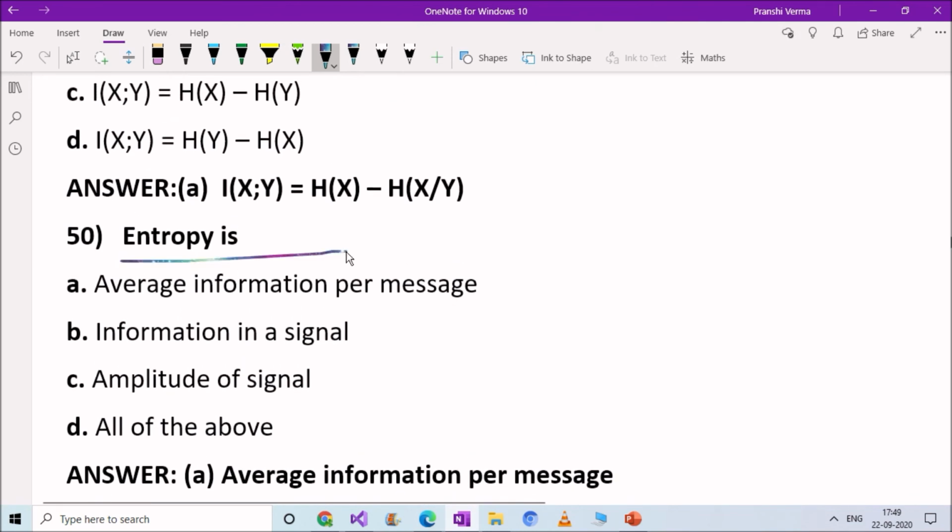Entropy is: option A, average information per message; option B, information in a signal; option C, amplitude of signal; option D, all of the above. Right answer is option A, average information per message. Entropy is the average information per message.